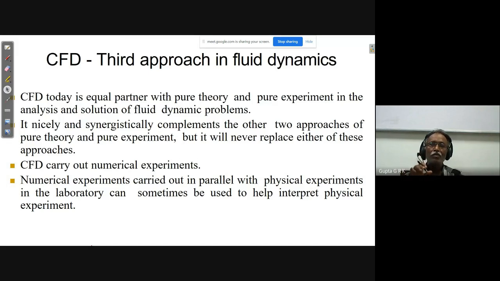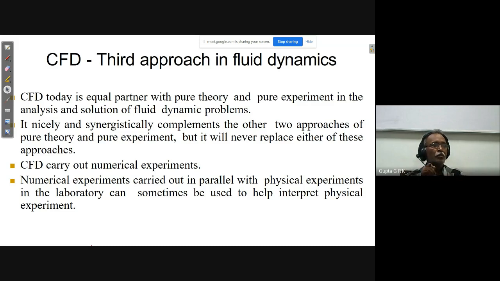As I told, when you write a code for CFD problems, you have to validate it. So you cannot just avoid the experimental and analytical results. And CFD carries out numerical experiments. Whatever we do, we call them numerical experiments, which are different from physical experiments. The numerical experiments are the things which we do on computers.